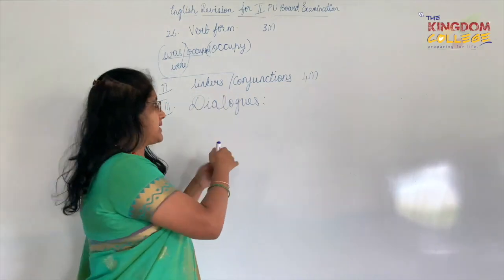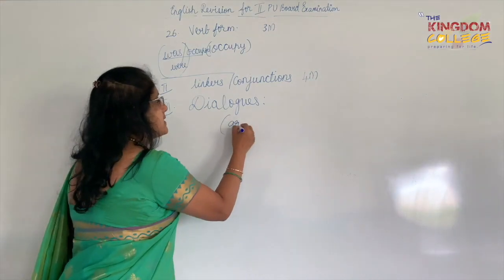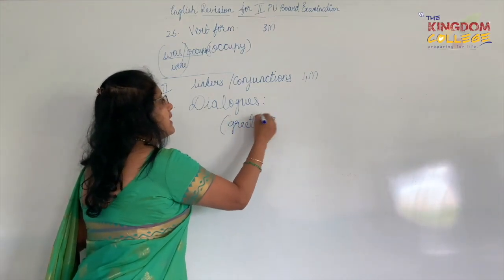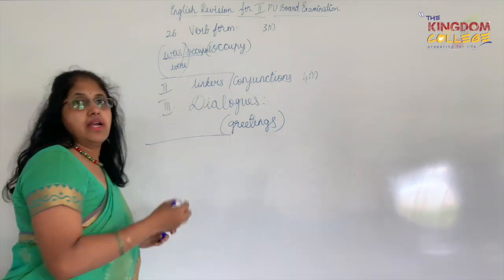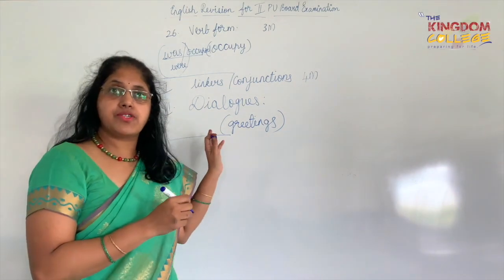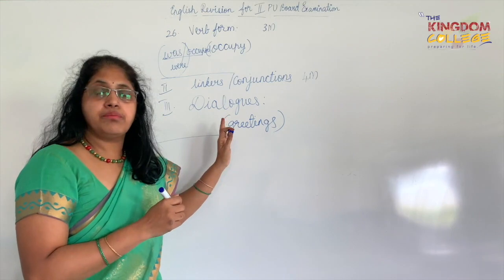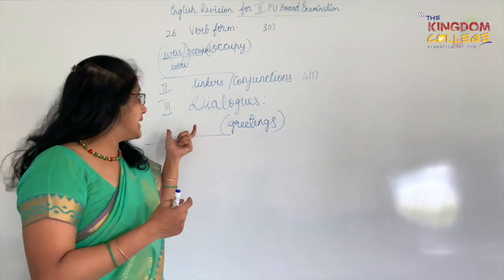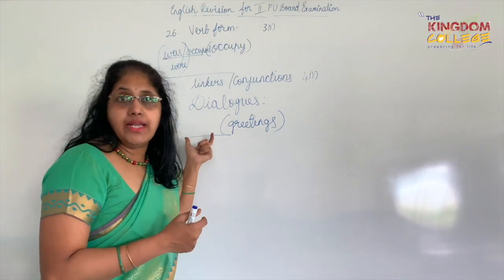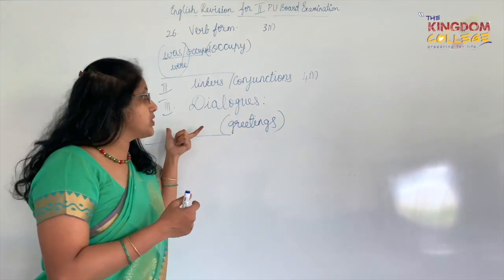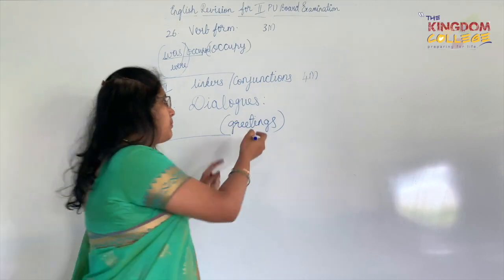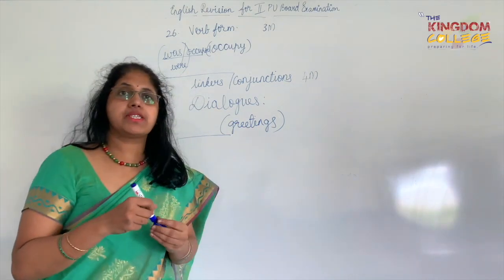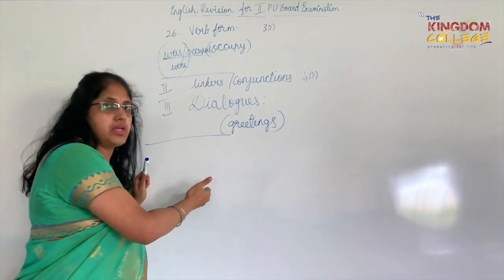So in the brackets it would be given like say greetings, and then what I'm supposed to do is I'm going to write here hello, excuse me, how are you, or hello, excuse me, good morning, or good afternoon, please can you help me. So greetings is how you are greeting them. So basically it is good morning or hello, those kind of words should come here in this greetings. So whatever instructions are given in the brackets, accordingly the conversation will go on.